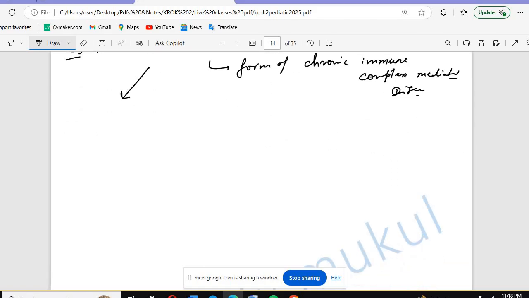So it can be primary, due to the immune system, with antibodies formed against phospholipase A2 receptors and CD10 receptors.